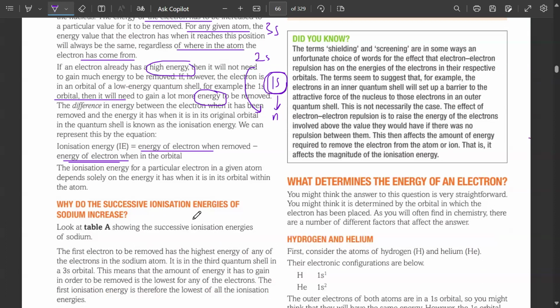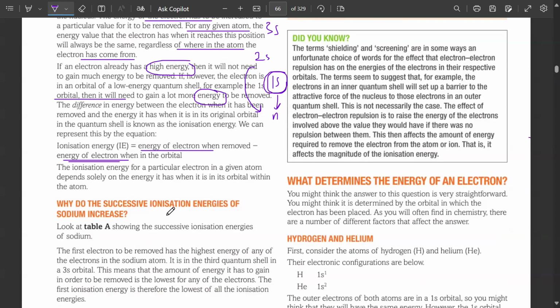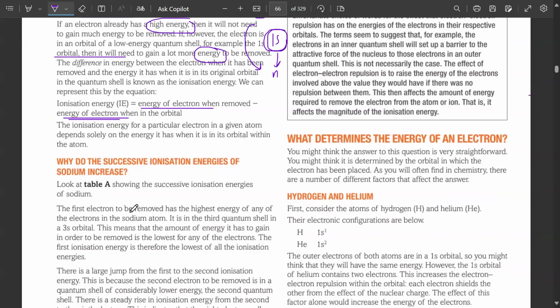Why do successive ionization energies of sodium increase? Because the first electron to be removed is from the shell which has the highest energy of any electron. क्योंकि सोडियम क्या होता है? 1s2 2s2 2p6 कितने हो गए? 9 10 now 3s1. So once you are done removing it over here, there would be a large jump. एकदम से जंप आएगा. लेट्स से अगर यहाँ पे आपको 100 लग रही है, यहाँ पे आपको शायद 2000 लगे.